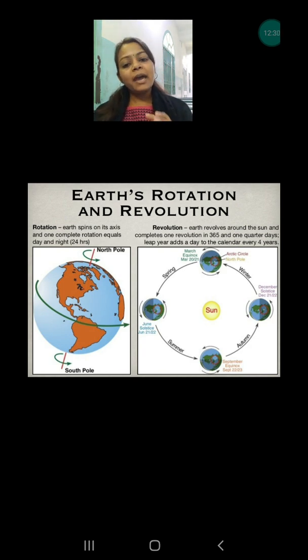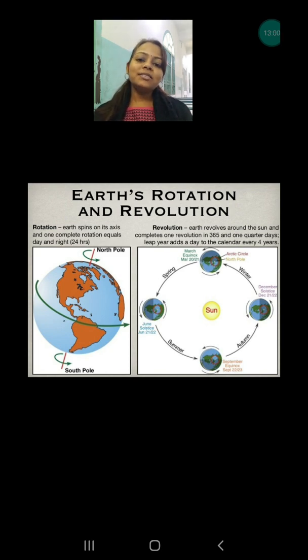After some time, as it keeps on rotating, the day part slowly goes to the back of the sun and the back part of the earth comes in front of the sun. Day and night interchange between those parts. How much time is taken by the earth to complete one rotation? It is 24 hours, which is equal to 1 day. So this is all about rotation.